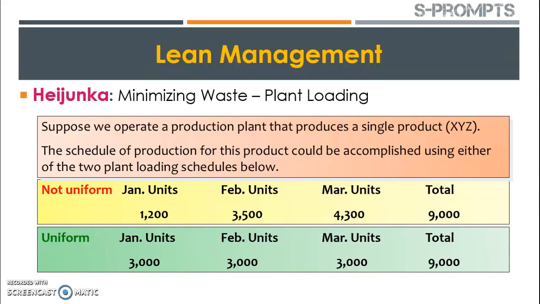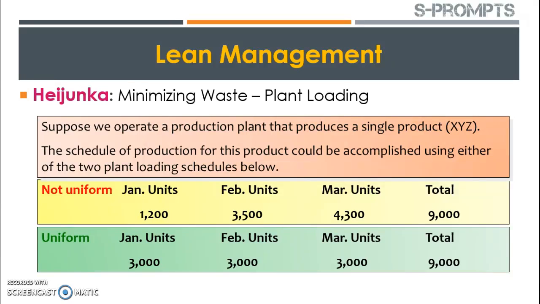Not uniform, which is shown in red color, shows that in the month of January the company is manufacturing 1200 units. In the month of February the company is manufacturing 3500 units, and in the month of March the company is manufacturing 4300 units. That means in the month of January the load is very less, and in the month of March the load is very high. So in the month of March there is an overburden to the manpower and to the machines, which may affect the quality of the product.